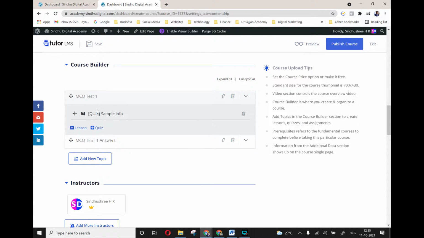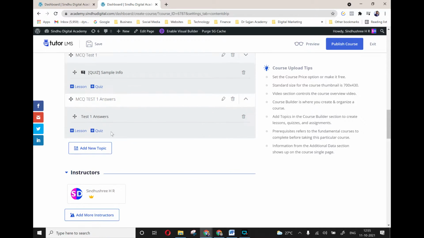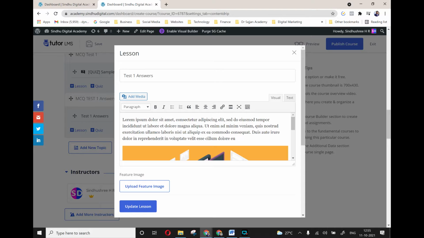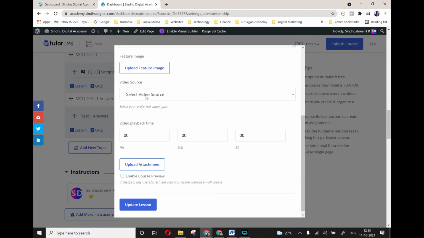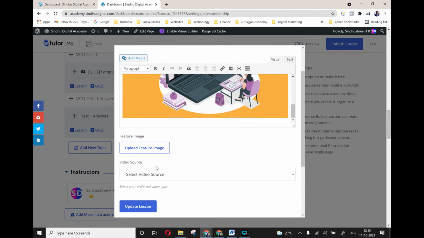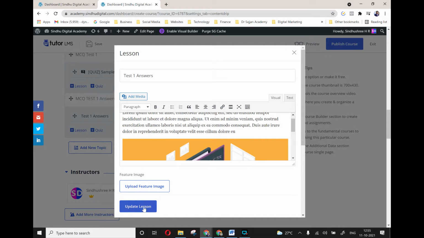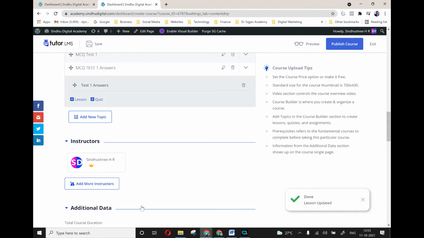But however, once the MCQ test is taken, normally you would like to give them some answers, right? So this is the answer part where you can create again a lesson. For example, here what I've done is I created a lesson. Okay, in the lesson test 1 answer, after some dummy text with image, you can keep writing and give more informations. You can add videos, all the information you can do in each of them. Okay, so that's how you can do multiple things in there too. Okay, and you can keep adding new topics and new things.